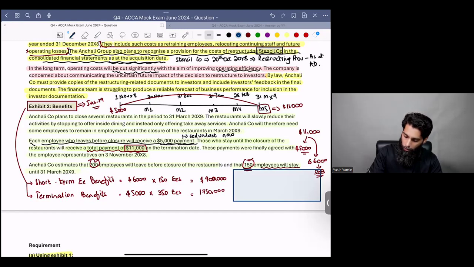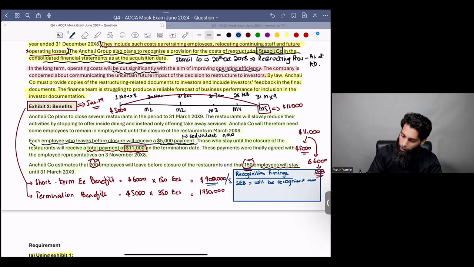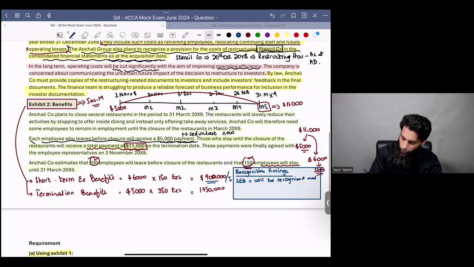This is important due to the recognition timings. You see, short-term employee benefits will be recognized over 5 months. This 900,000 will be divided by 5 and recognized over a 5-month period, as and when the employee provides services, as and when they are paid for their services.